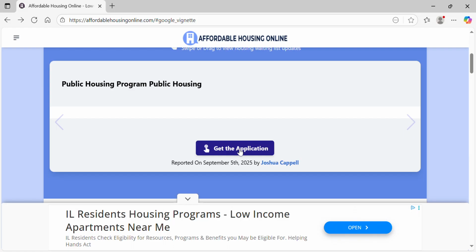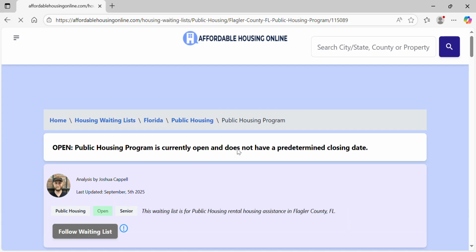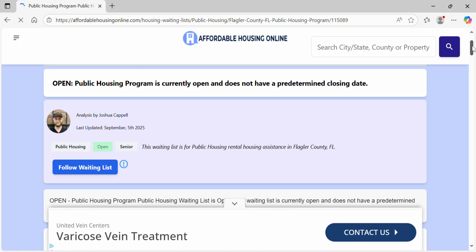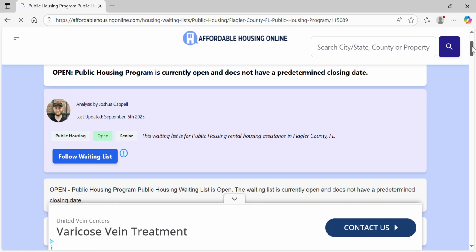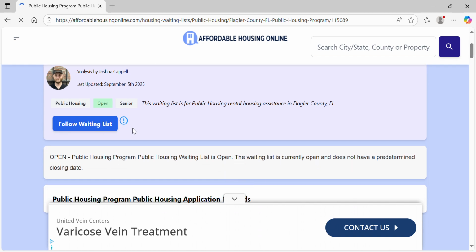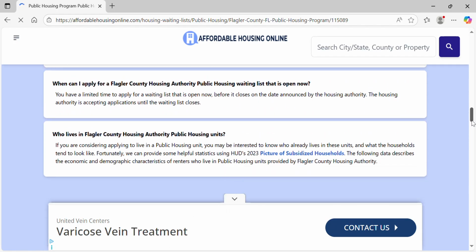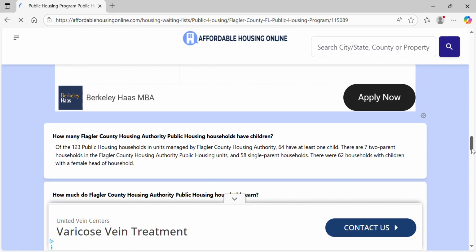So let's click on this one here. We're clicking on Get the Application. And it says the waiting list for public housing, rental housing for Flagler County, Florida. And you would click on here to follow the wait list. But if you want to scroll all the way down, read up on it, make sure you do your own research.